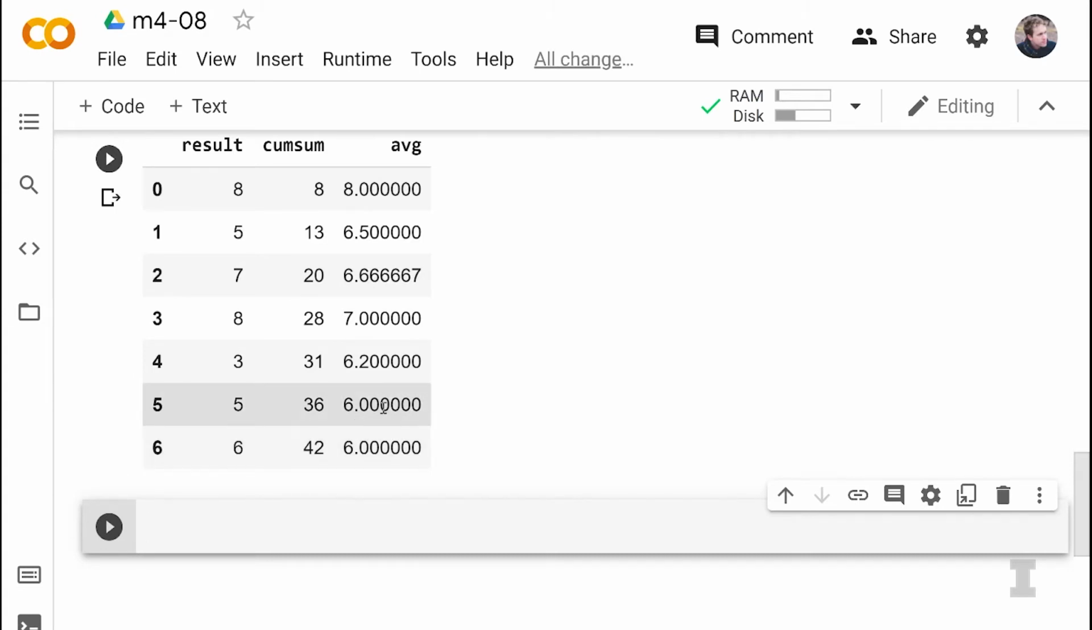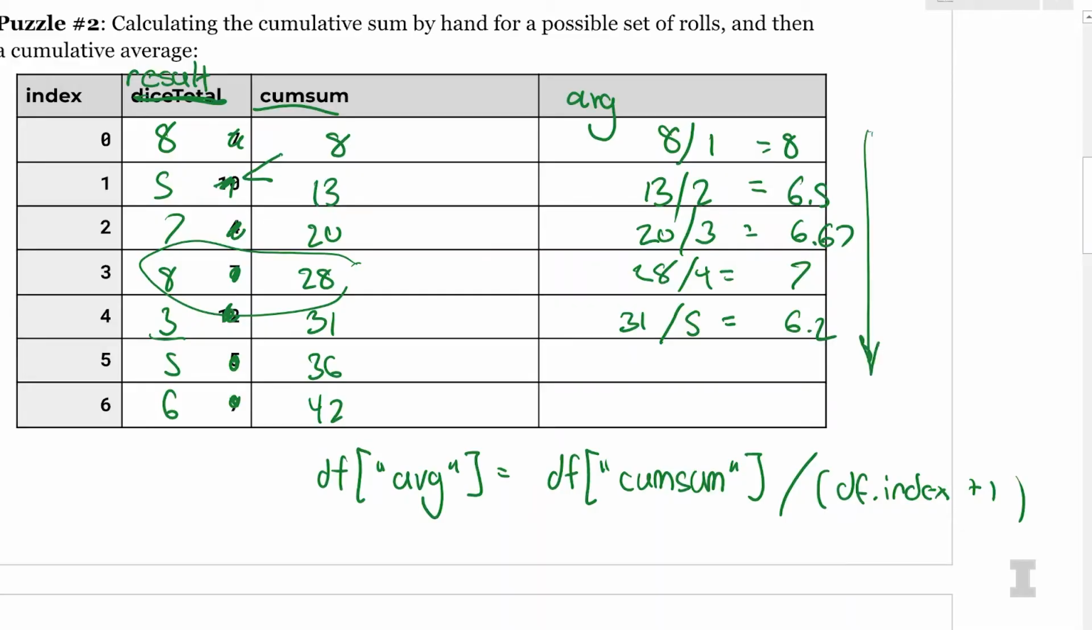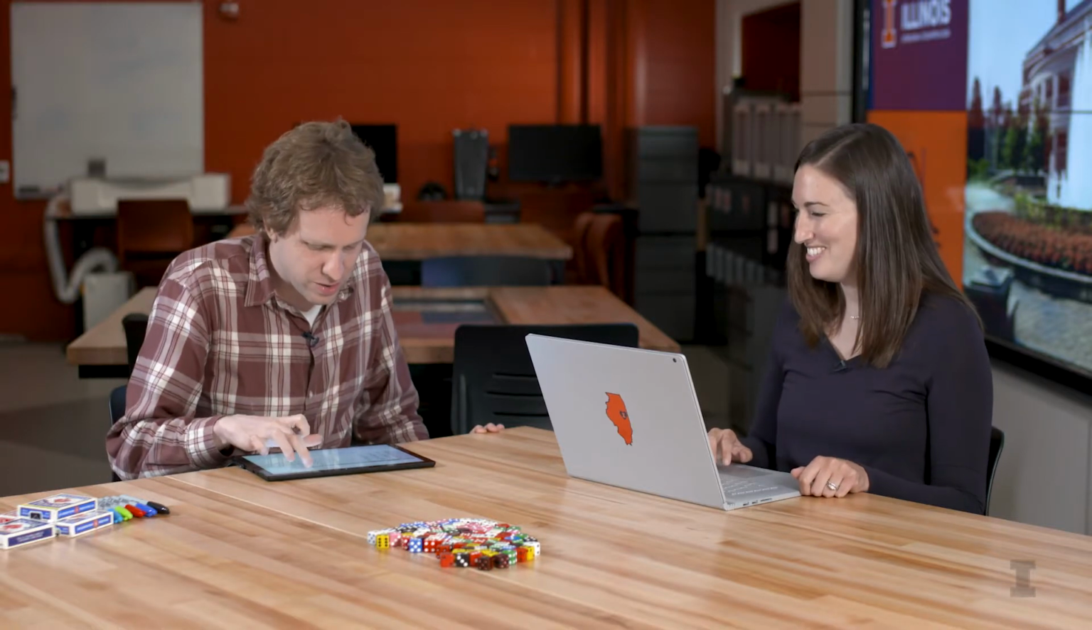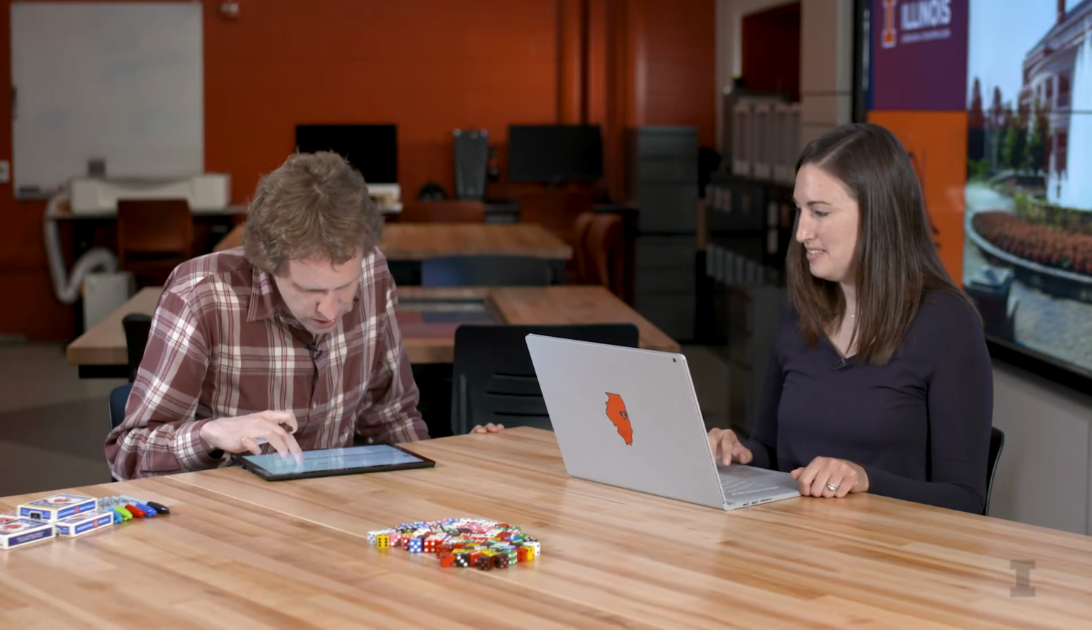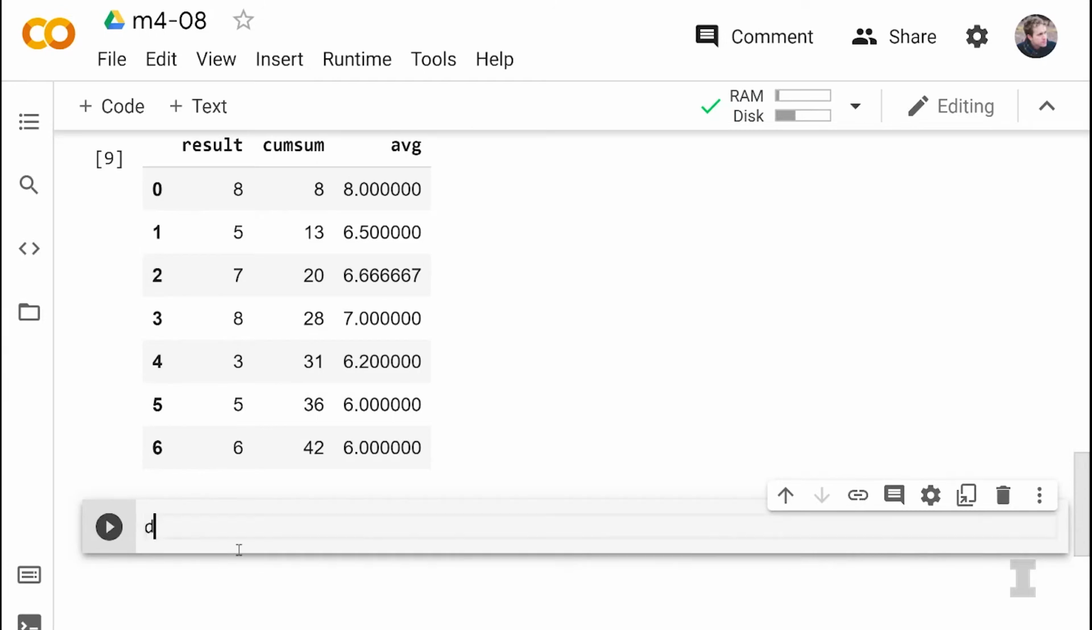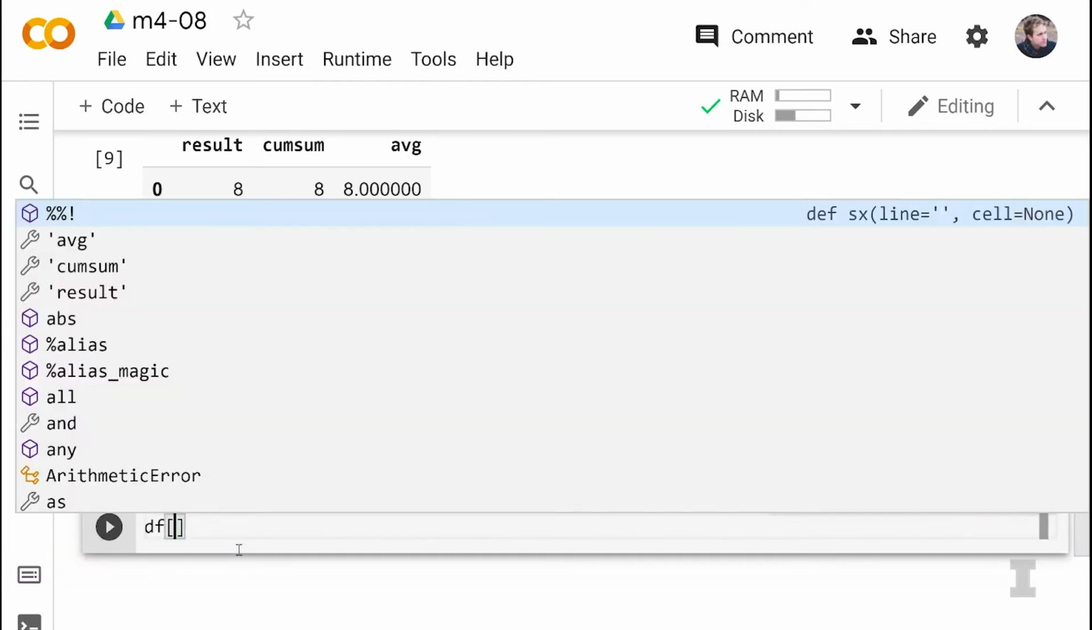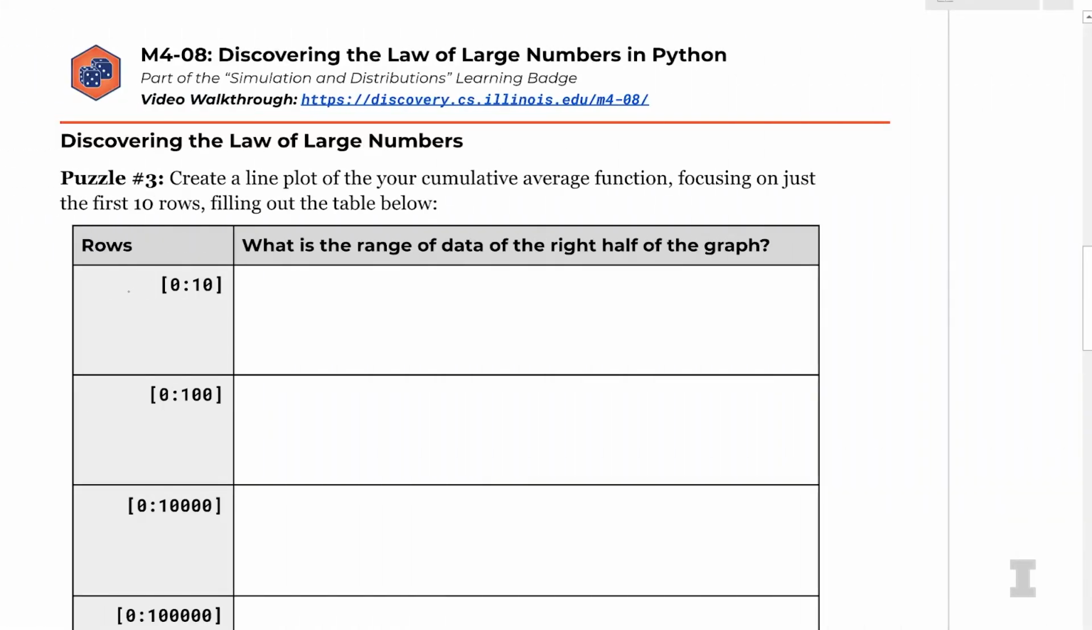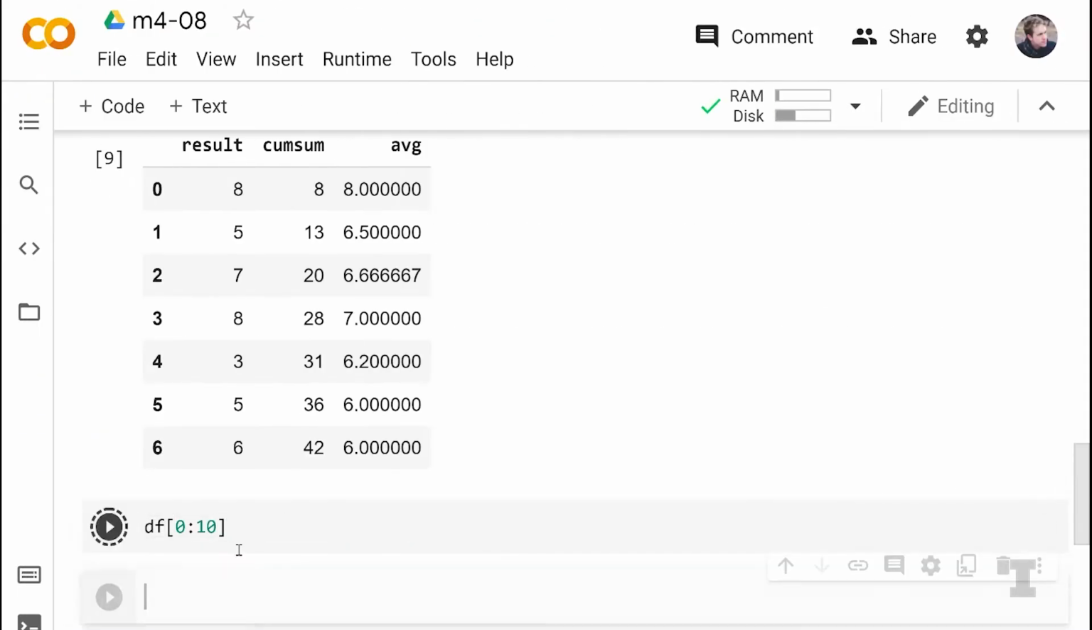Right. And the law of large numbers tells us as we take more samples, this average should get closer and closer to the expected value. So I want to see if this is true or not. Let's test it out. So one thing we can do is we can look at just a subset of the data. So if you do df and then do a square bracket, and you insert numbers in that square bracket, you're asking Python to give you a range of rows. So if you do df at 0:10 inside the square brackets, what do you see?